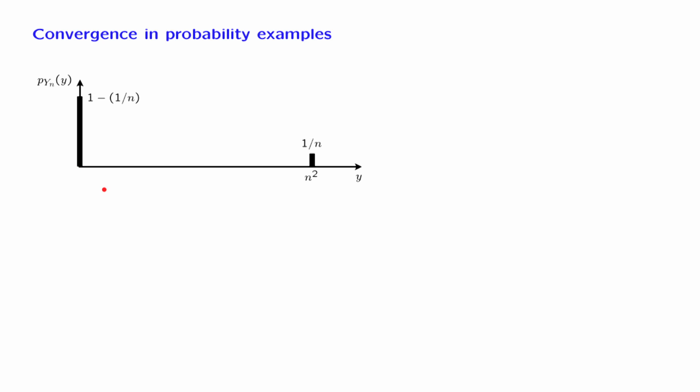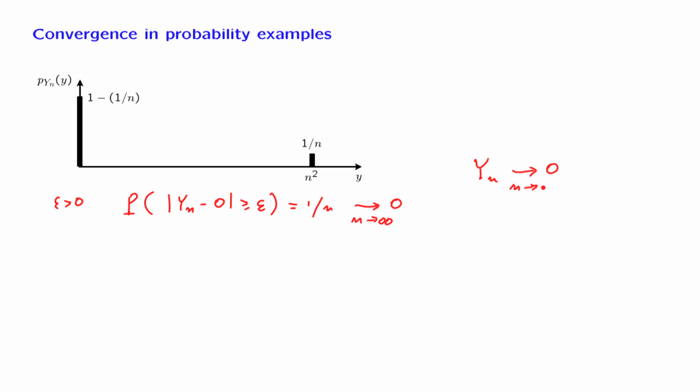We need to check the definition. So we fix some epsilon, which is a positive number, and we look at the probability of the event that our random variable is epsilon or more away from what we think is the limit of that sequence. We look at that probability, and in this example it is equal to 1 over n, which goes to 0 as n goes to infinity. And this verifies that indeed, in this example, Yn converges to 0 as n goes to infinity in probability.